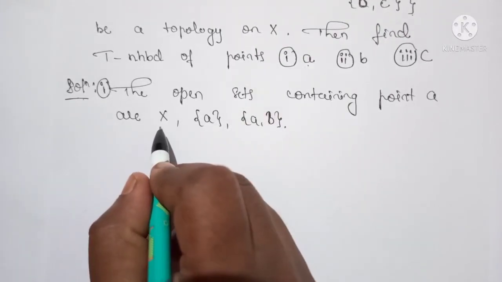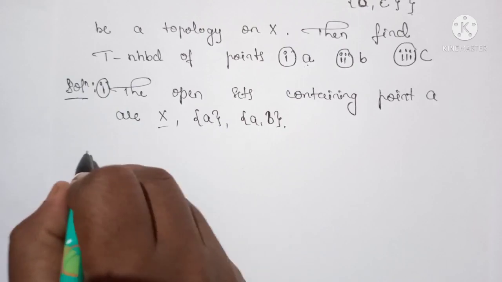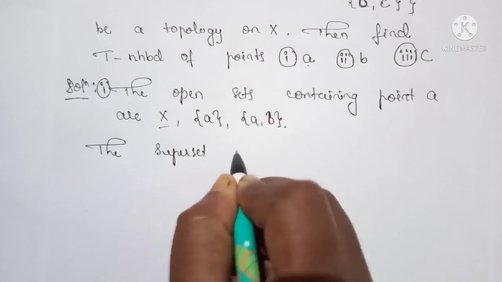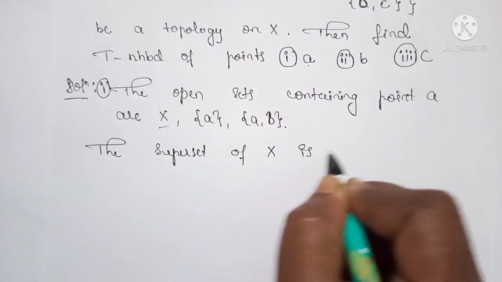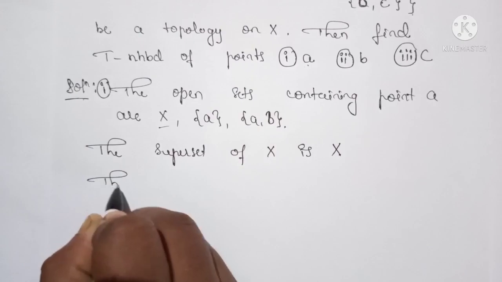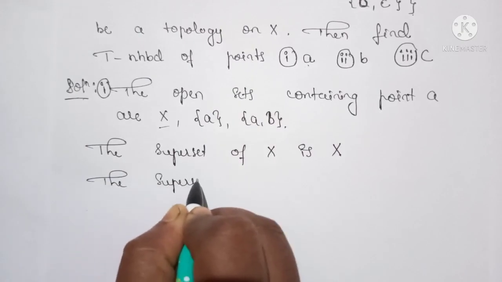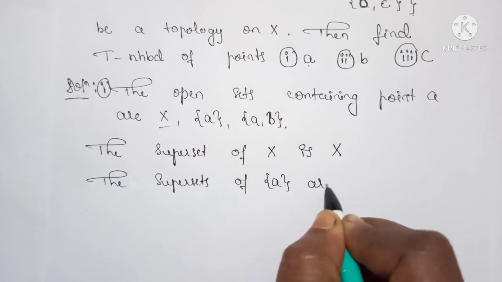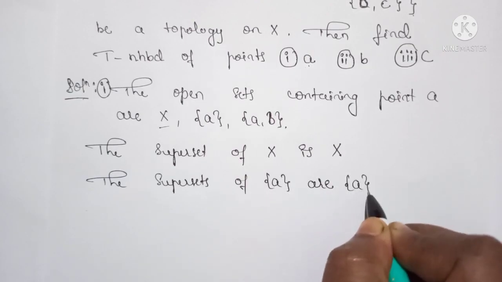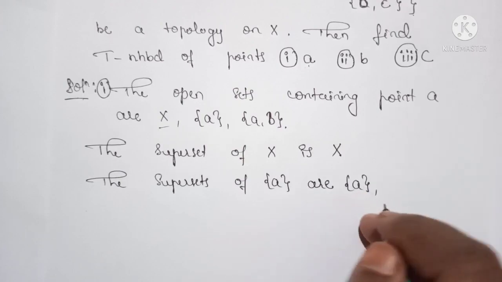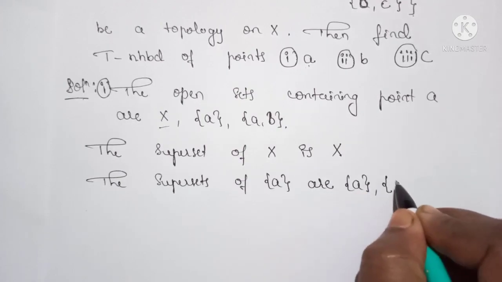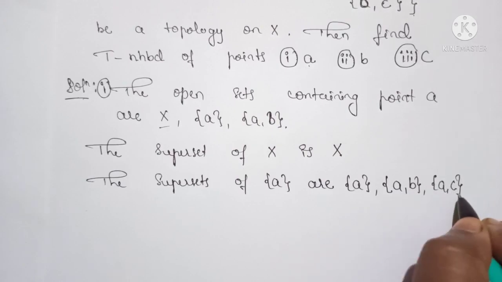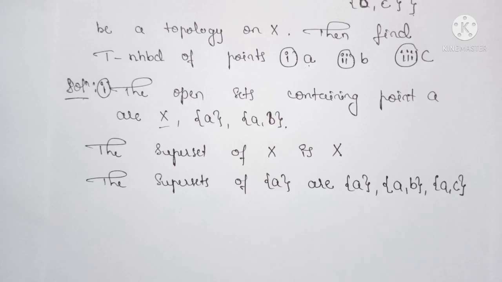We know that the superset of X is X only. The supersets of {A} are, first we write {A} itself, {A, B}, {A, C}, and X.